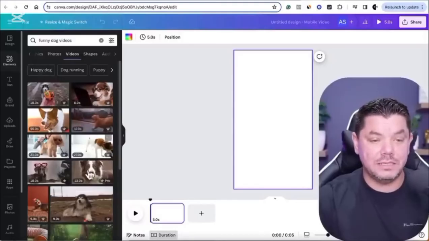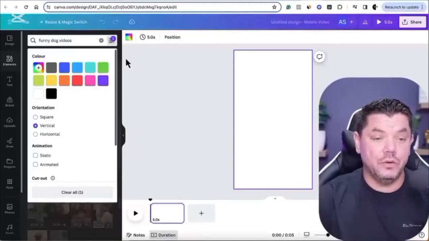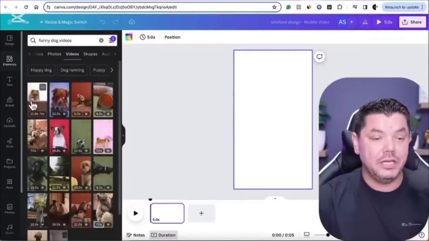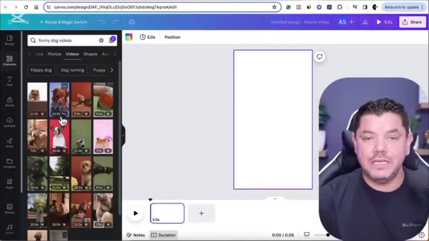Okay, so if you click onto this, you can scroll down and have a look. You can even filter how you want the orientation of these videos to be. For the purposes of short form content and reels, you would select vertical, and then you can just close this off. Okay, so you can come back, click onto this, and then you're going to be able to see all these videos that are perfect for reels, shorts, Facebook reels, etc.